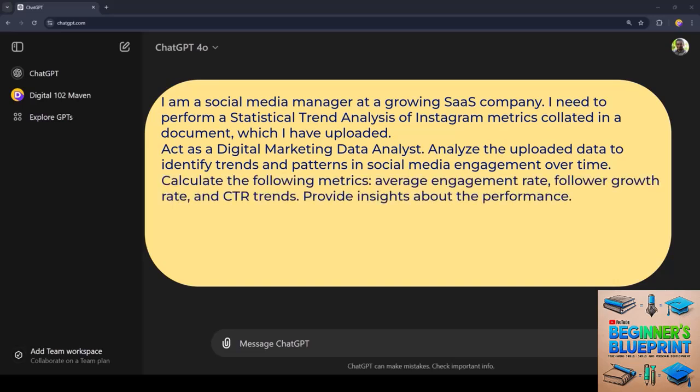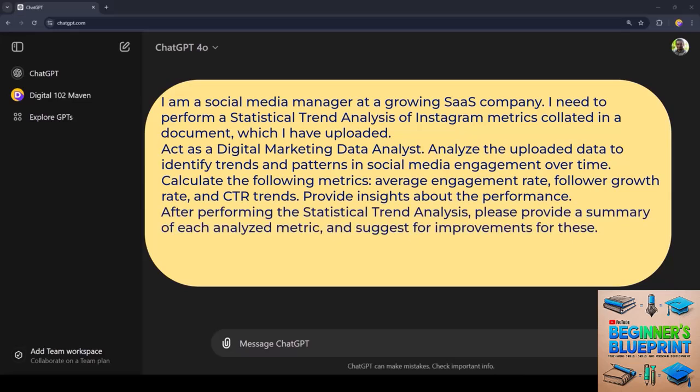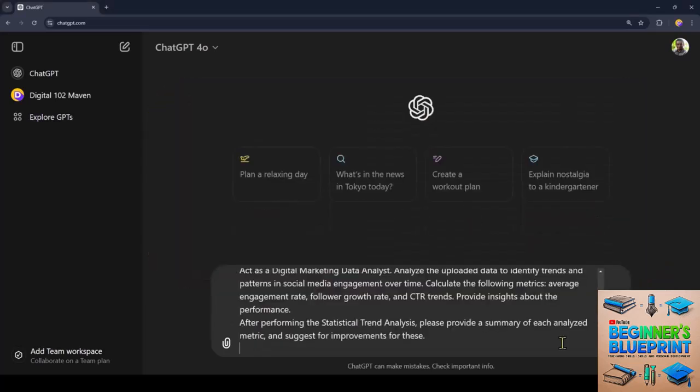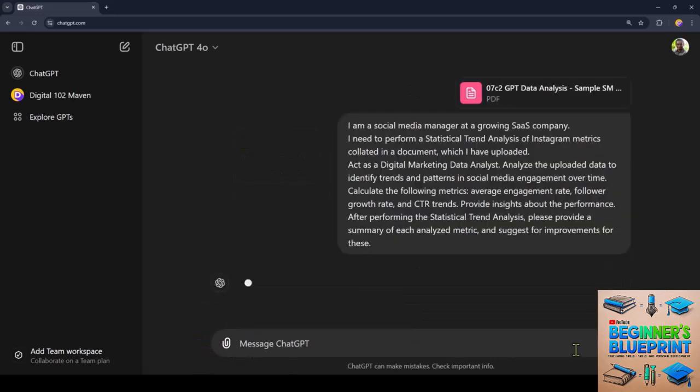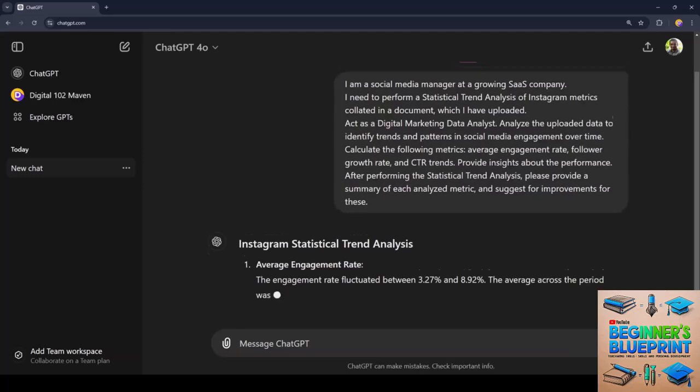Calculate the following metrics: average engagement rate, follower growth rate, and CTR trends. Provide insights about the performance. After performing the statistical trend analysis, please provide a summary of each analyzed metric and suggest improvements for these. I'll need to attach the data with this prompt, and then ChatGPT can analyze it according to the instructions provided.